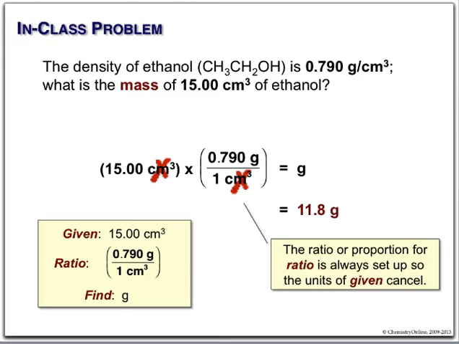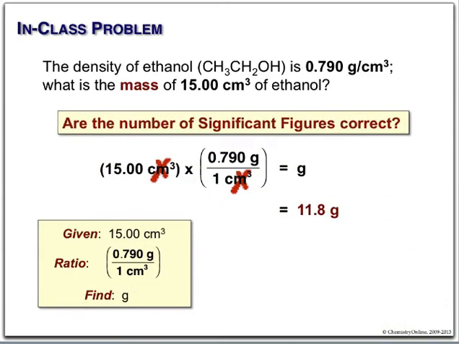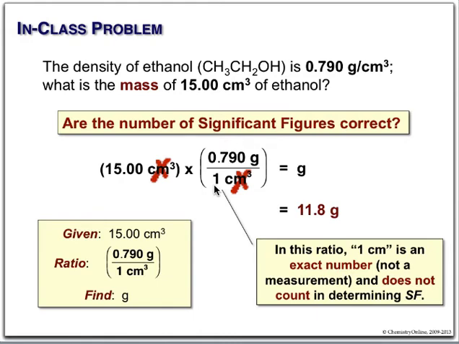Now I want you to look at the significant figures in this problem. We have 3 significant figures given in our density. We have 4 given in our volume. But if you look here, we have 1 cubic centimeter given in our ratio. This, however, is an exact number, not a measurement, and does not count in determining significant figures.